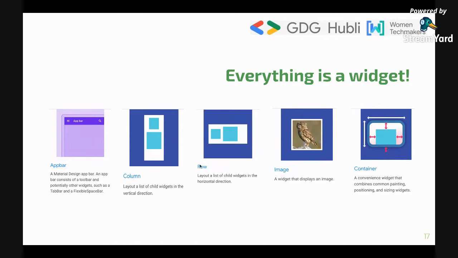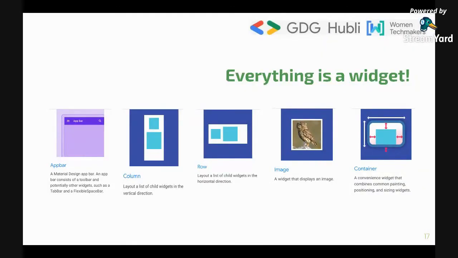Even the row is a widget. Container is also a widget. Even when you open a single application, you see an app bar, even that is considered a widget. So just like it says, every single thing is a widget. No matter whatever you come across, just say it's a widget. Now, what is the benefit of widgets? Why exactly are we using them? Because Google has written all the code for us.